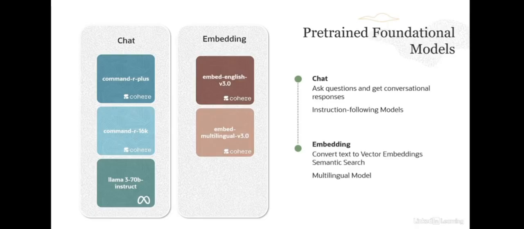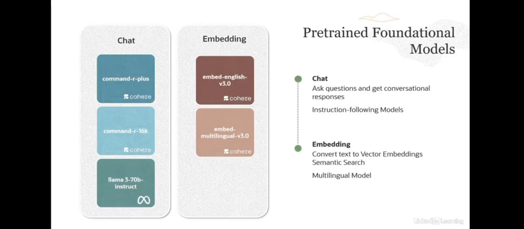Embeddings are mostly used for areas such as semantic search, where the search function focuses on the meaning of the text that it's searching through, rather than finding results based on keywords, what is typically referred to as a lexical search. So that's where you would use these embedding models. Now we also support a multilingual model, and the multilingual model supports 100 plus languages and can be used to search within a language.